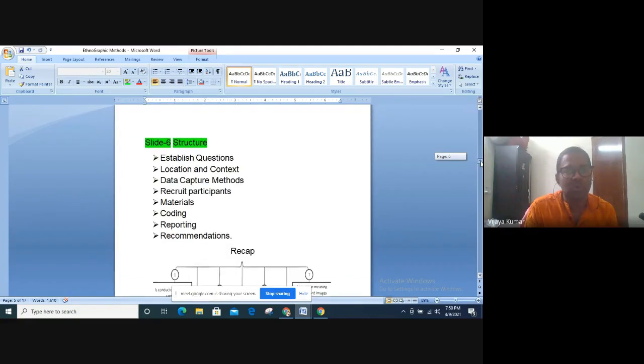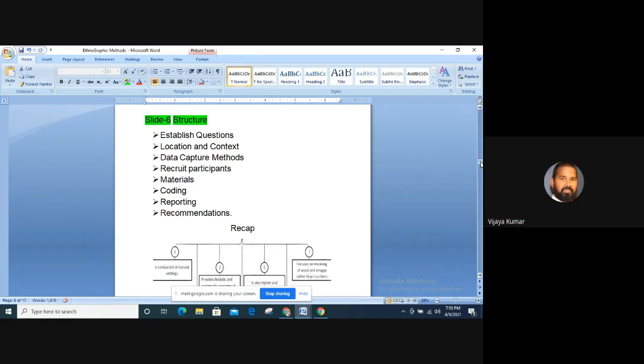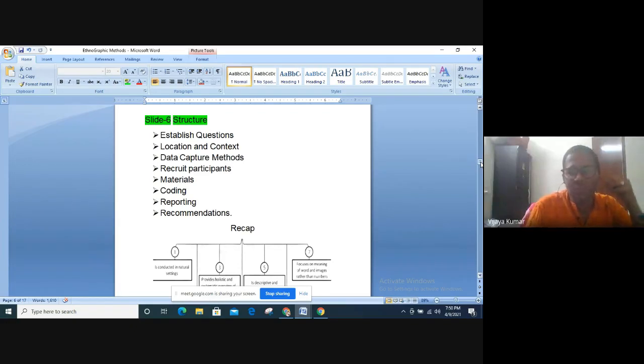Okay, so let us go to the structure of ethnography. What do you do in ethnographic research? First of all, it starts like any other kind of research, where you start by establishing your questions, and your questions will clearly state the direction. When you tell me what your question is, I can tell you which research method will be applicable for you.